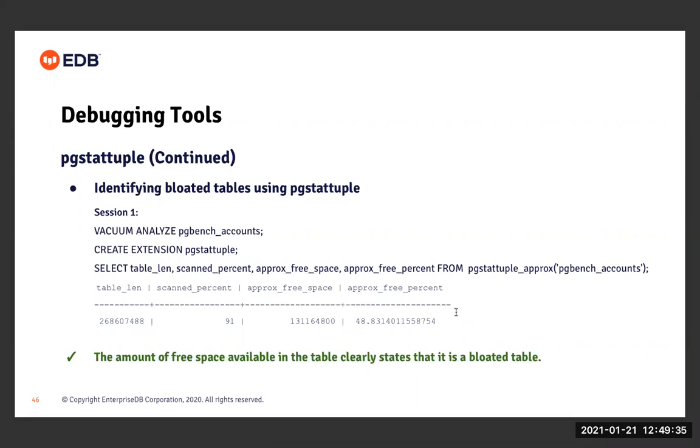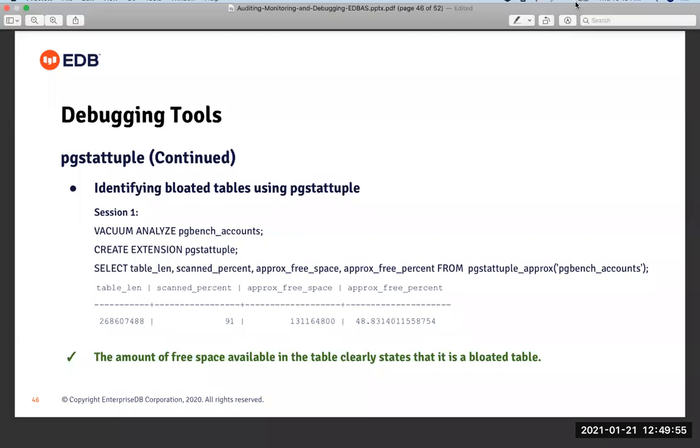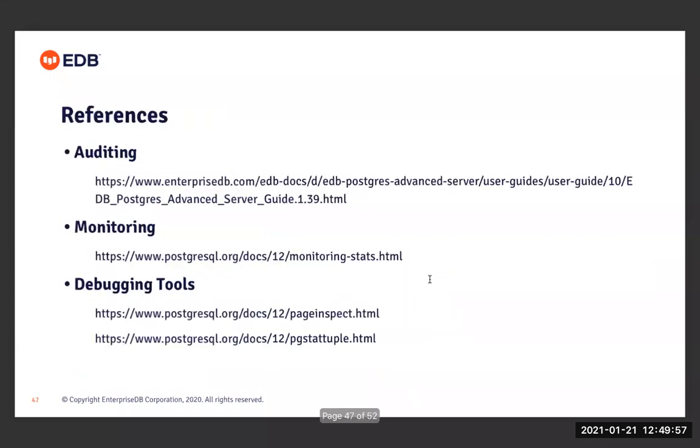And this is how maybe you can make use of this particular contrib module to identify the bloated table, right? So this is all about the debugging tools. There are other debugging tools as well, like pg_buffercache, which would be very useful for this debugging purpose, but somehow due to time limit and all, I cannot include it here. So yeah, that's it. And here are basically the references to different topics that we have discussed here: auditing, monitoring, as well as the debugging tools that we got a chance to discuss.